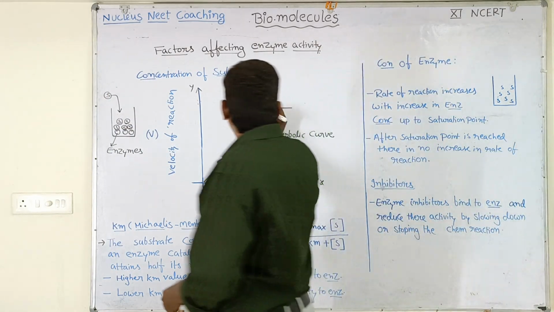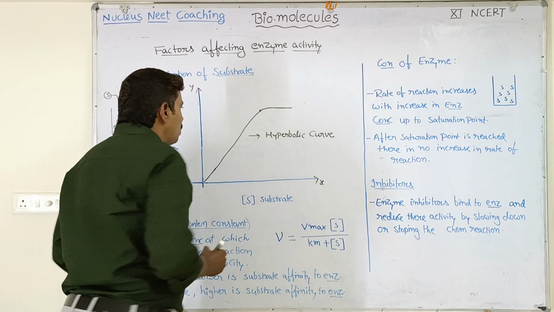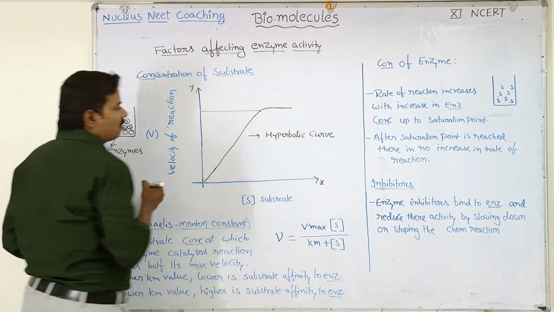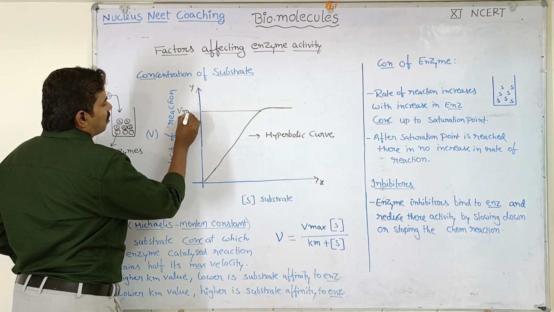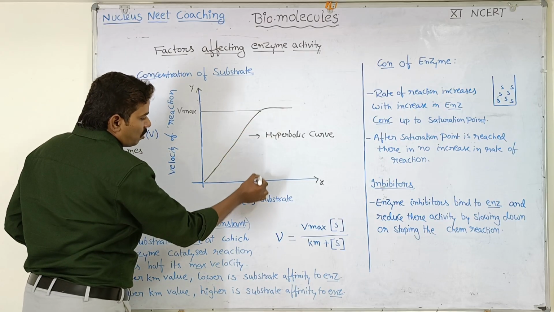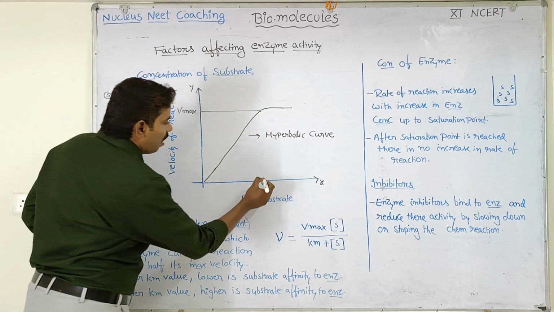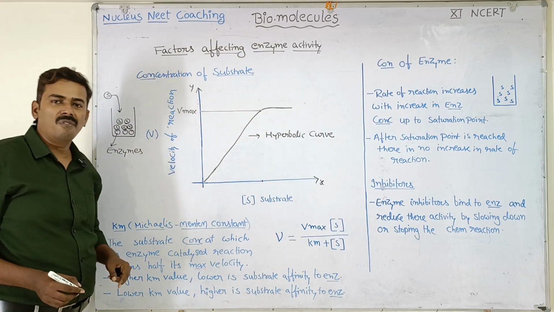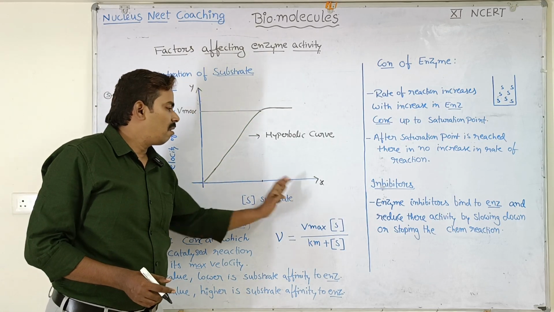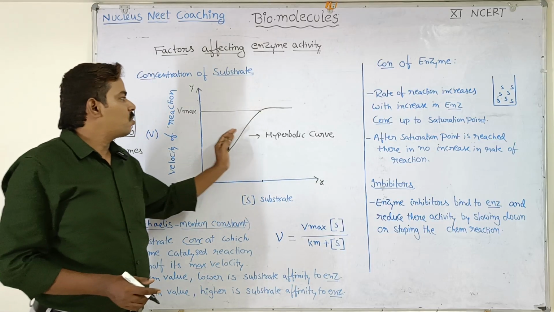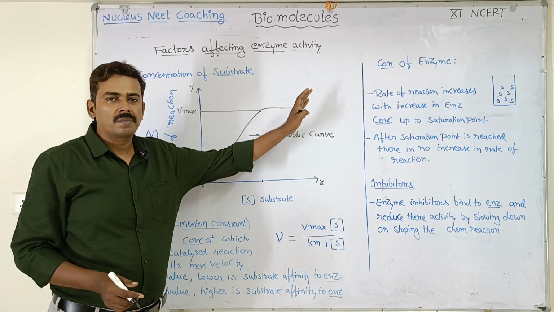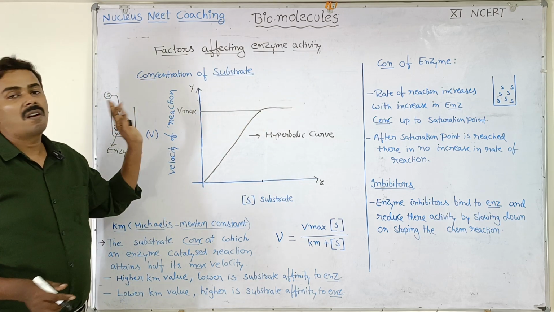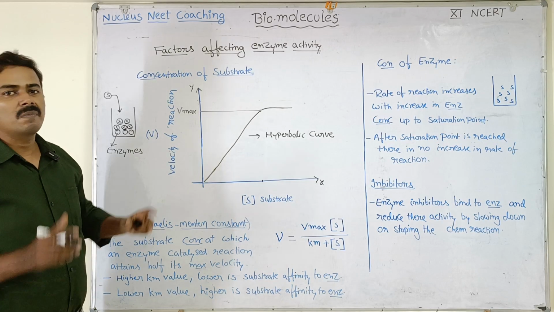Okay, so what is this point? This is the point where we have achieved the maximum velocity of reaction. The maximum velocity of reaction Vmax is achieved, and this is the corresponding substrate concentration. At this particular substrate concentration, we have achieved a maximum velocity of reaction. Further increasing the substrate concentration, we are not able to push the velocity of reaction any further in upward direction. Understood? So that particular maximum point we are calling Vmax, maximum velocity.